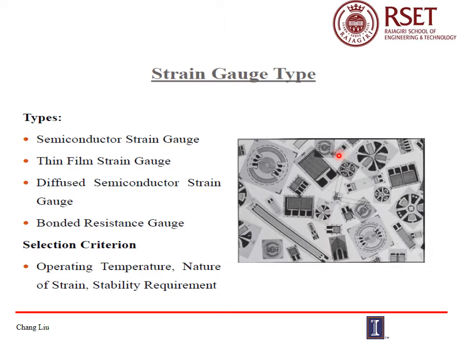Figure shows different types of strain gauges. The different types of strain gauges are semiconductor strain gauge, thin film strain gauge, diffused semiconductor strain gauge, bonded resistance gauge. The selection criteria of a strain gauge can be operating temperature, nature of strain, stability requirement.